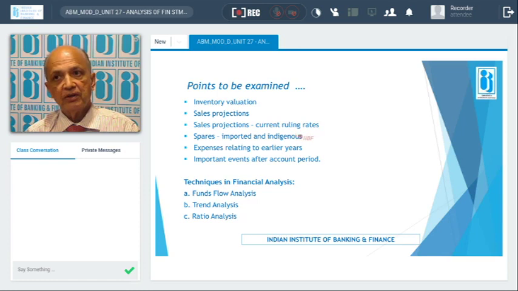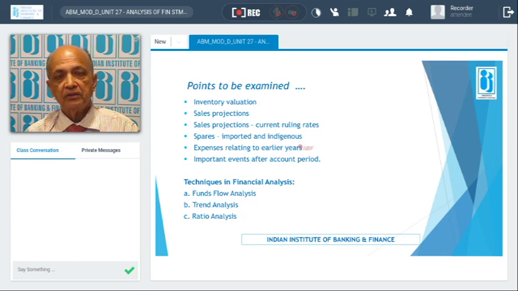Then sale process, current ruling, etc. Then spares, and in the other arrangement also spares. There also it should be done. Imported items up to 12 months, yes, it is permitted. We can classify them as current asset. Beyond that, it should be non-current.